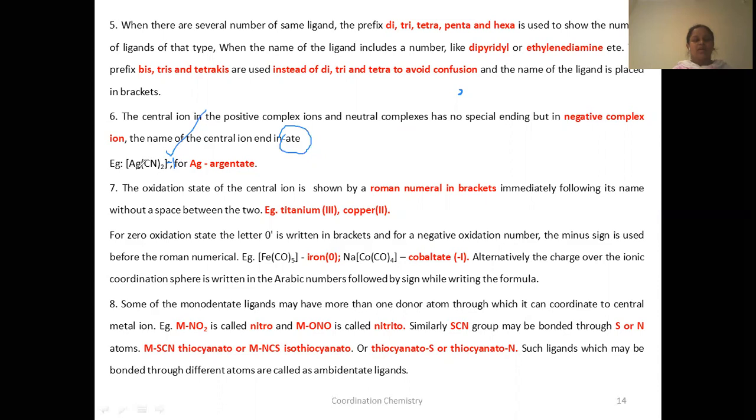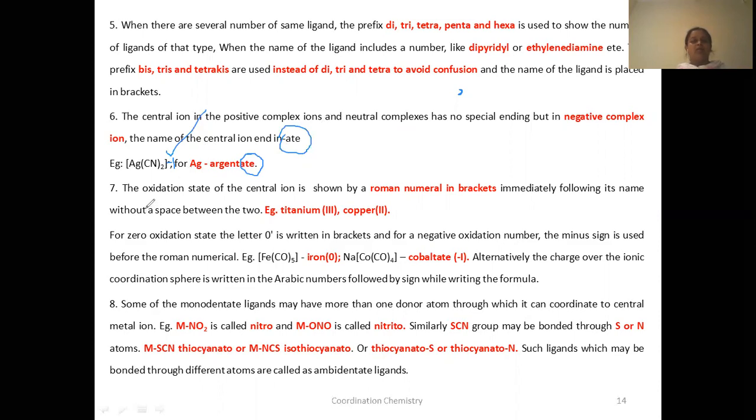That means negative charge on the silver. I will show you how to calculate this in the coming slide. So you are getting -1 charge on the silver. Since it is a negatively charged central ion, you have to end the name with -ate. So argentate. You use -ate here because it is a negatively charged central ion.